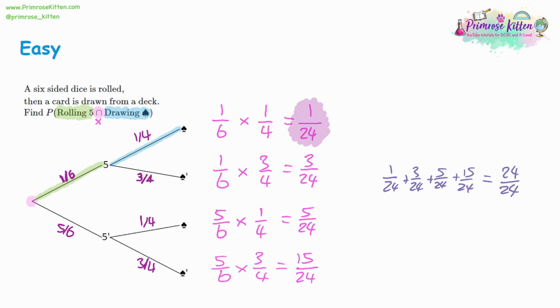The last thing to think about is that when you add these up at the end, you say I can have 1 out of 24, or I can have 3 out of 24, or 5 out of 24 can happen, or 15 out of 24 can happen. So when you say the word or, you're going to be adding. It's when you're saying and that you multiply.